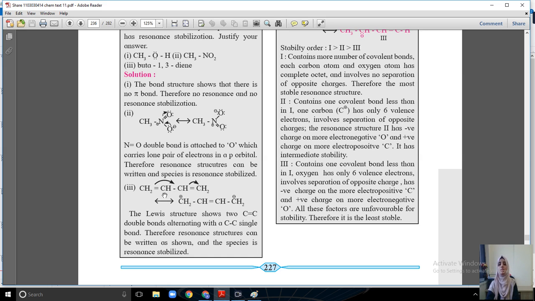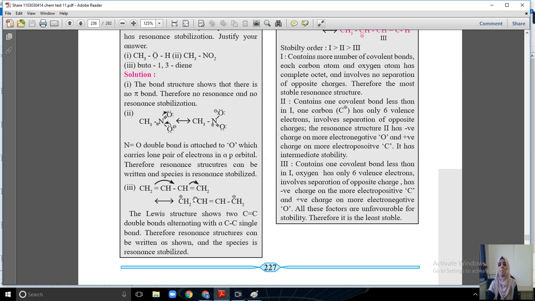Yes, now next is buta-1,3-diene. Buta means 4 carbons, 1 2 3 4, and there is a double bond on position 1 and on position 3. It contains alternate double single bond, double single double. It has pi bonds, it is a conjugated system, so it will show resonance stabilization. This double bond is giving out electrons to this bond. The double bond is forming here, and the next bond will break and convert into a charge.